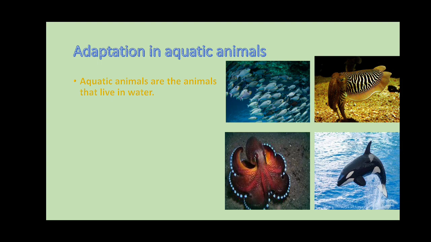Duck has webbed feet. Webbed feet means, between the fingers, we have five fingers, right? Five fingers are individually not connected. They are connected but only at the bottom. Each finger you can move, you can individually close and open each finger. Whereas a duck has webbed feet. Webbed feet means the fingers will be connected. They cannot close or open individually. They'll be connected with a thin layer of skin. All the fingers are connected. That kind of feet are called webbed feet.